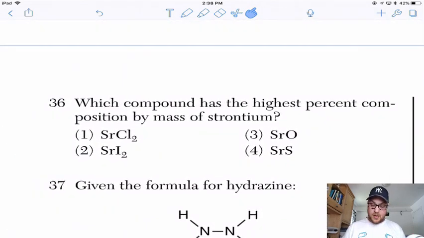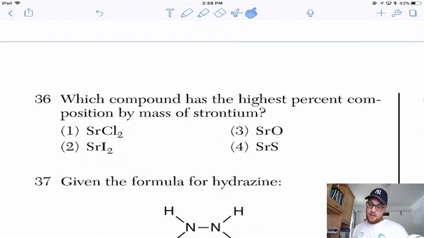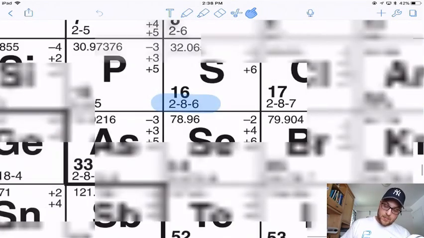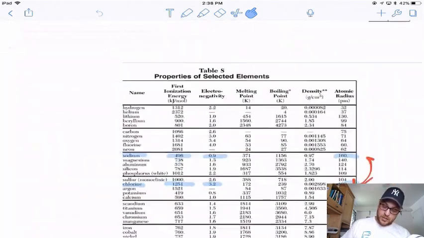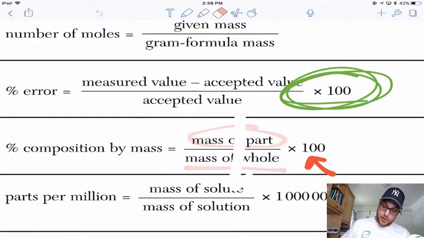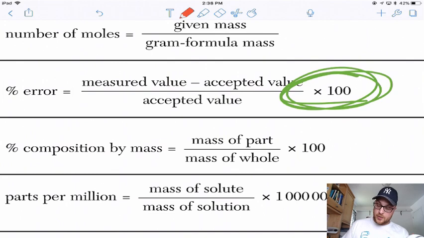Which compound has the highest percent composition by mass of strontium? Now, this presents itself as a real pain question because it makes it seem that you've got to look up the percent by mass formula, which is mass of part over mass of whole times 100. So in this case, the mass of strontium divided by the mass of the compound times 100.